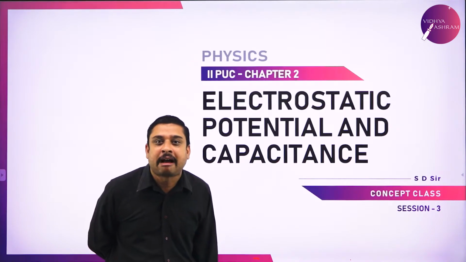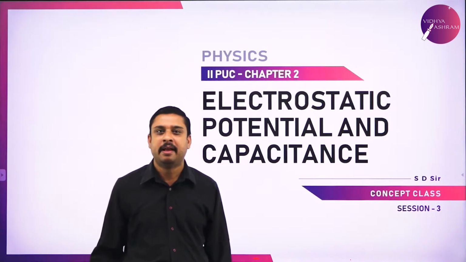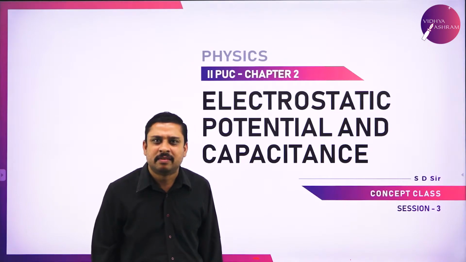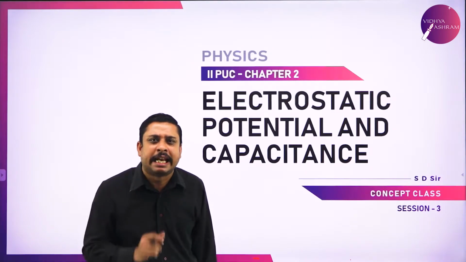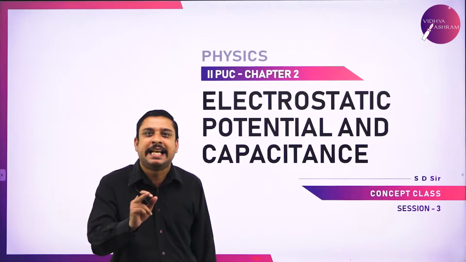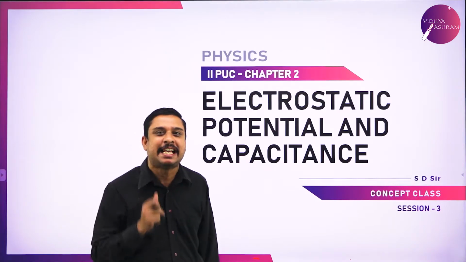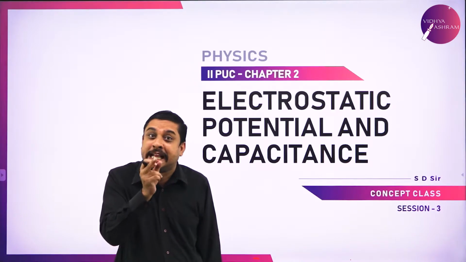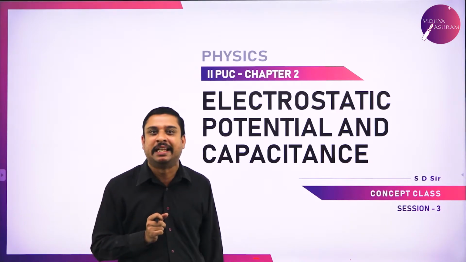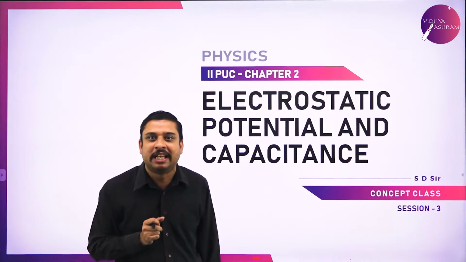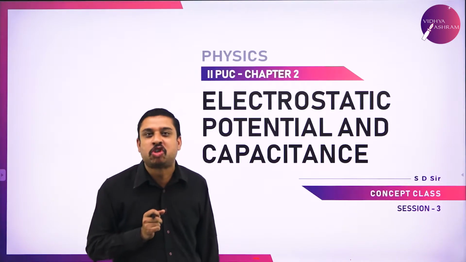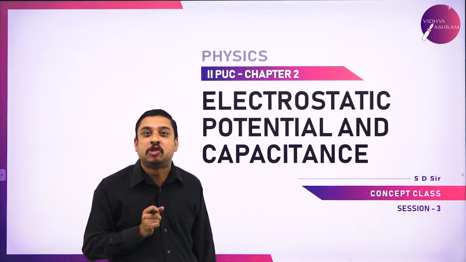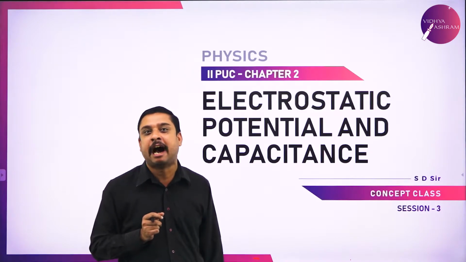electrostatics of conductors. My dear friends, we will just recall the things done in the previous session where I derived a meticulous derivation, an expression for potential due to an isolated point charge.